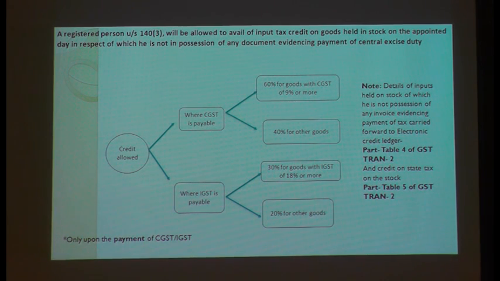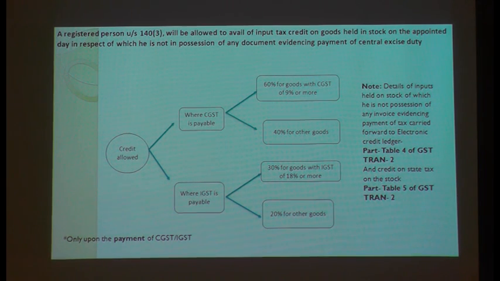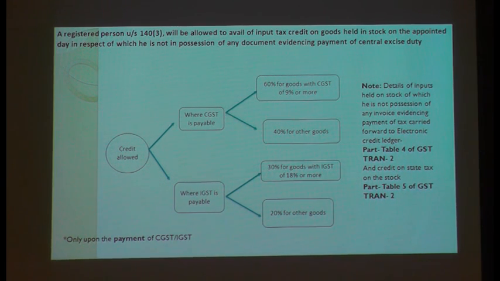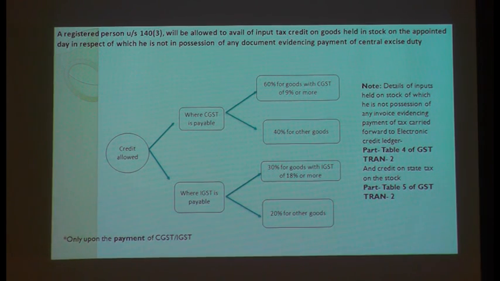Still they have not come out with the formula for how credit should be passed on to your customers. Existing tax, Section 140 subsection 3, textile industry. Were you under that 1% or 2%? You have to see, because there are many varieties of textiles. Some textiles were exempted: natural fiber, man-made fiber, handlooms, power looms, cotton textiles, silk textiles. So we have to look into those respective conditions and then we have to see.